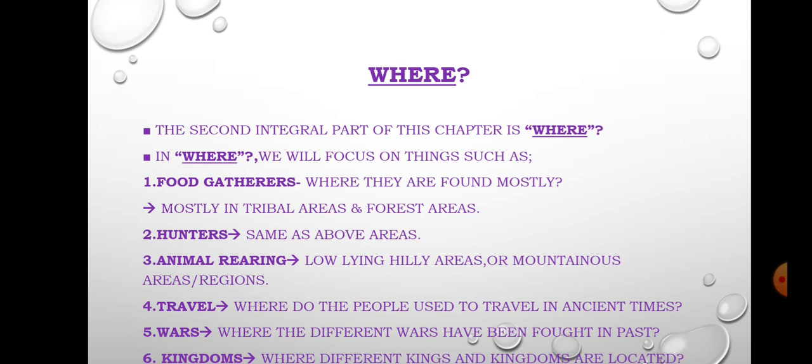We are talking about the first 2 subpoints of where, food gatherers and hunters. The third point, animal rearing. So, where are people found who are involved with animal rearing? Mostly those people are found in low lying hilly areas or mountainous regions as well.